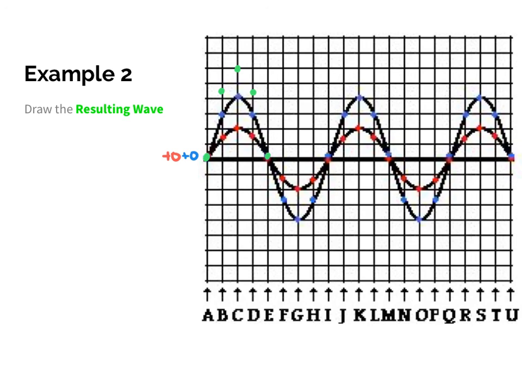So we can say about 3, and about 4.5, then the 6, then the 4.5 again, and then back to 0. And this pattern is going to repeat itself: 4.5, then 6, then 4.5, 0, and so on.